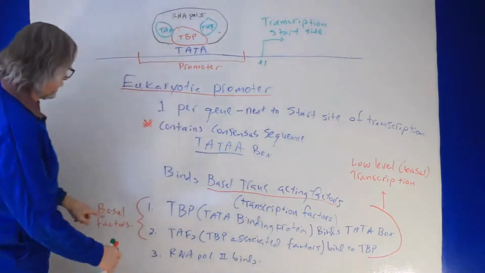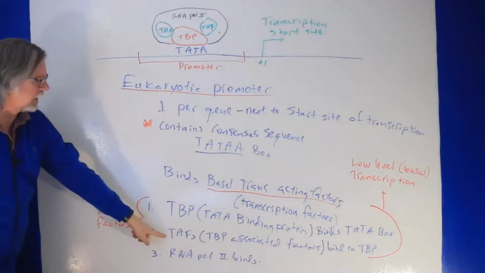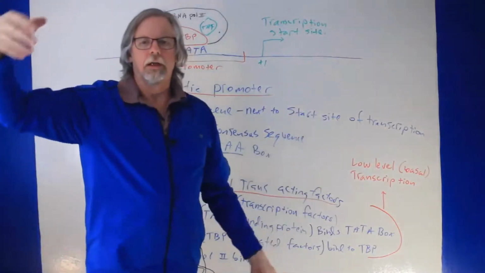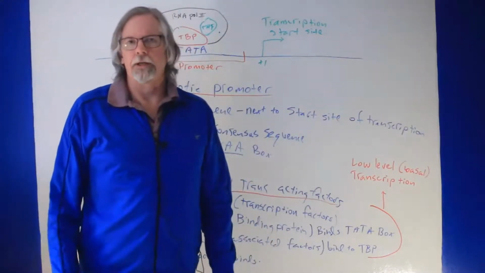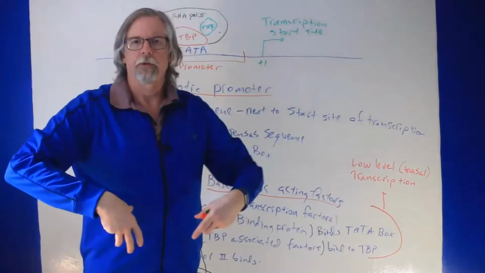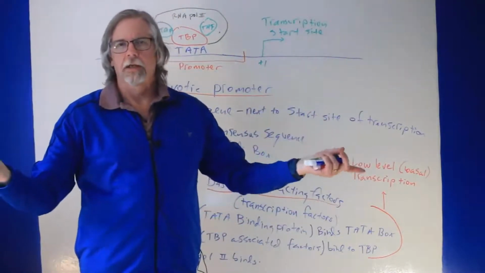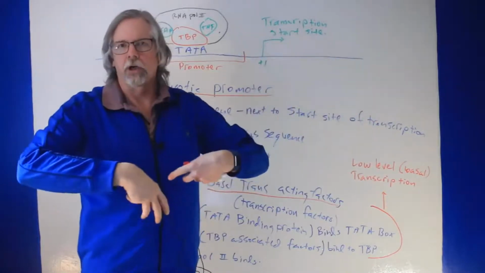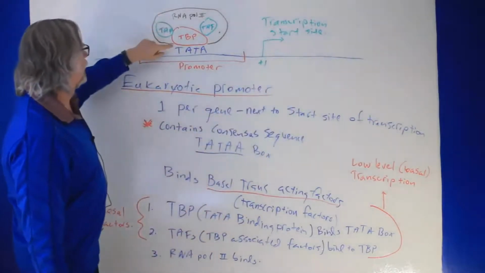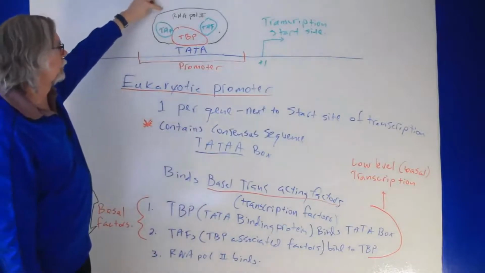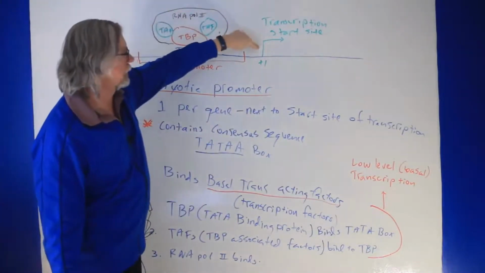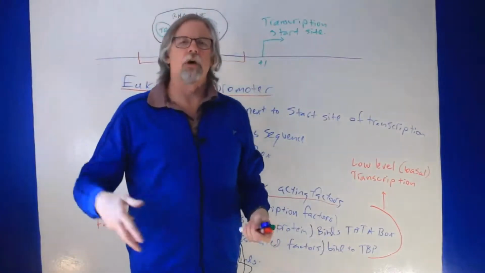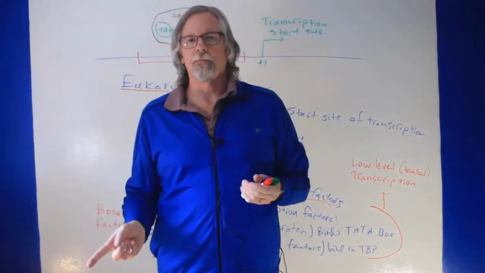Okay, once you've assembled these two, TBP and TAFs, that's going to attract the big molecule, the RNA polymerase, to the promoter. You can think of it as bait. You've set the trap, there's the bait, and the RNA polymerase is going to latch on. Now you've set RNA polymerase 2 right next to the start of transcription, and then it's going to start doing its job transcribing this gene.